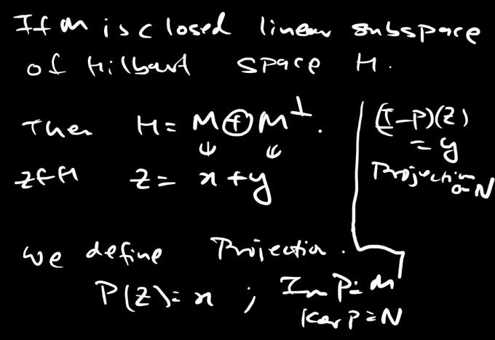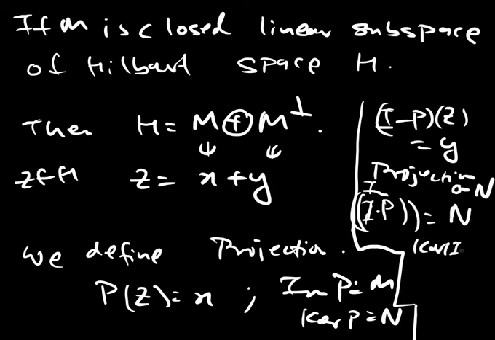And what would happen in this case? The image of I minus P is nothing but N, and the kernel of I minus P is equal to M. So projections can be defined on a Hilbert space. In a Banach space, a simple closed linear subspace may not give this.